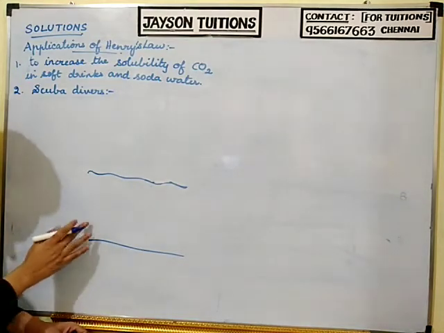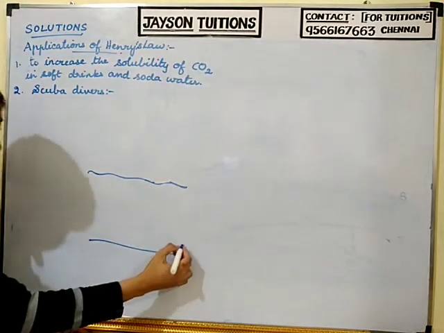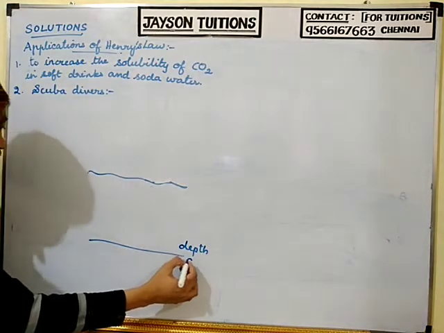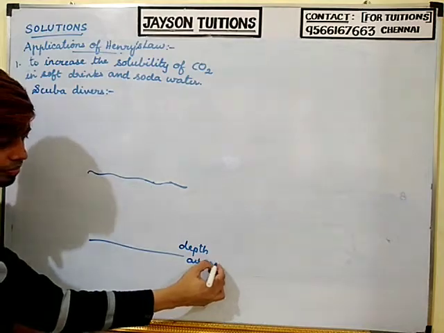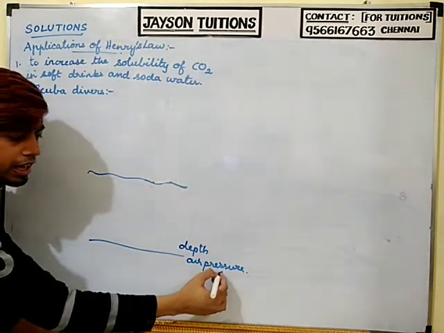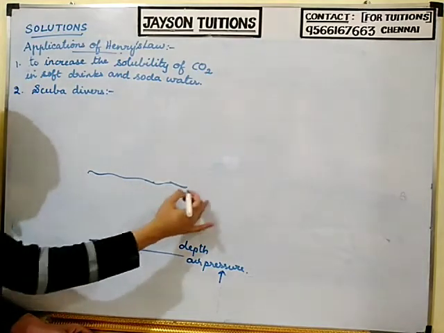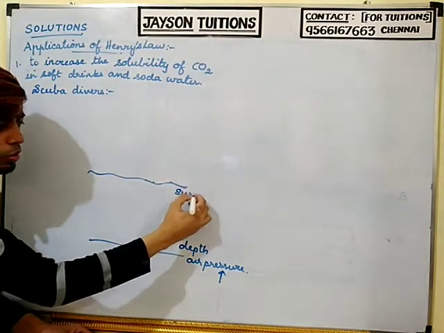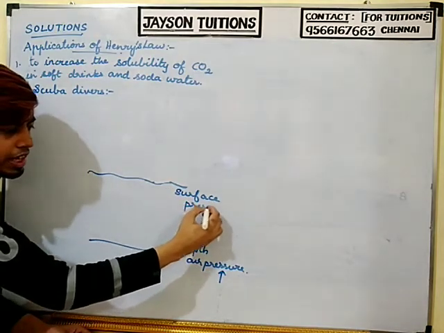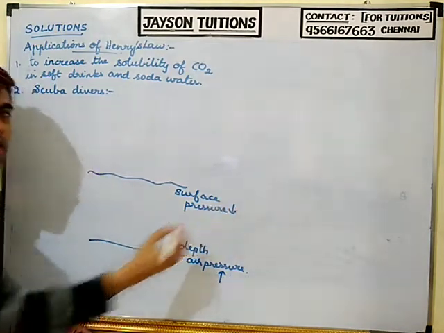In the depth of the sea, the pressure of the gases will be high. Towards the surface of the sea, the pressure of the gases will be less.